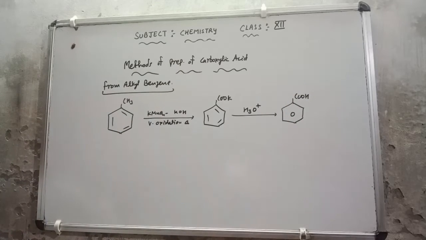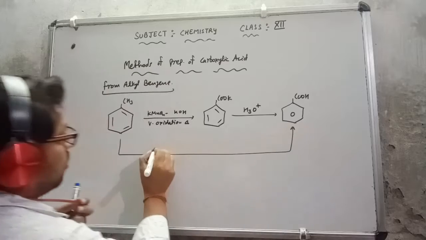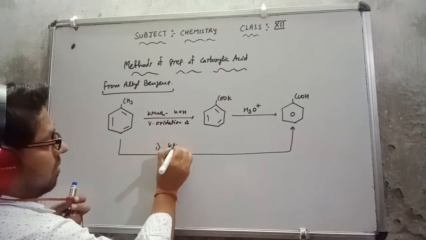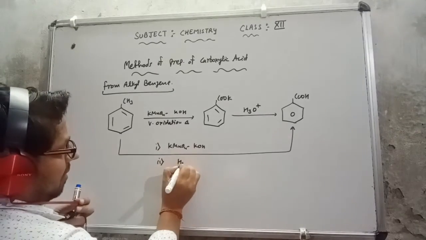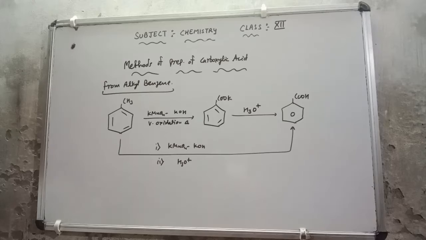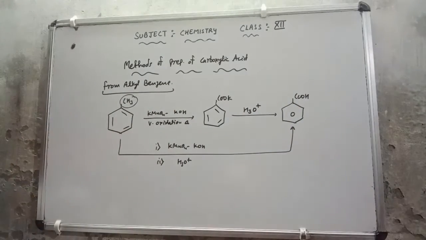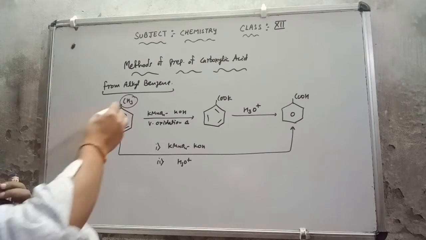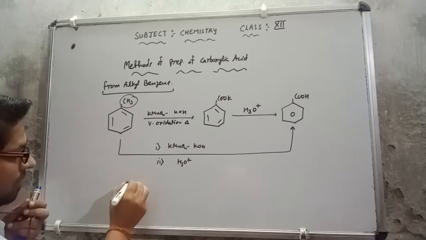They can also give you this equation directly, from here to here. How? The first point they write here is KMnO4 and KOH, and the second point they write H3O positive. On that time you have to do this directly: whatever alkyl chain is there will be converted directly into carboxylic acid. There will be no effect related to the alkyl chain. If I increase the alkyl chain, there will still be no effect.